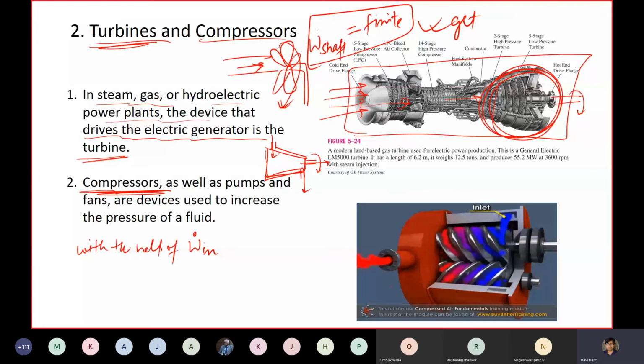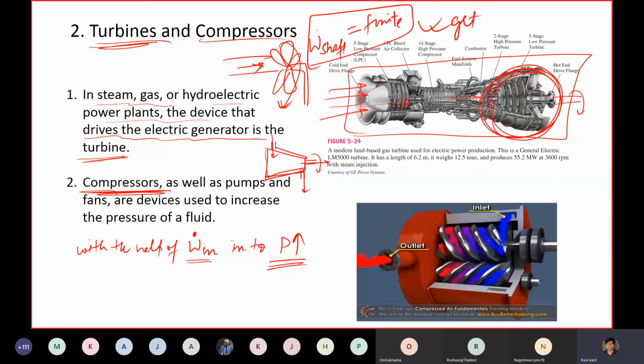Some finite work in is done to the system in order to increase the pressure of the system. Okay, and in the turbine essentially pressure drops. The high pressure, high velocity fluid turns the shaft and we get the work out of it. And here the opposite happens.